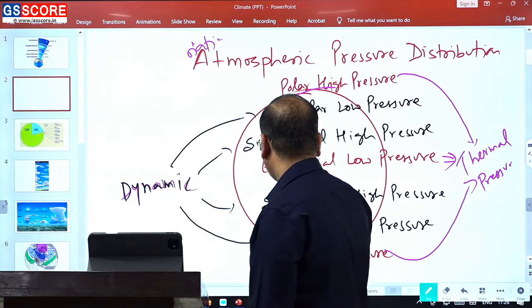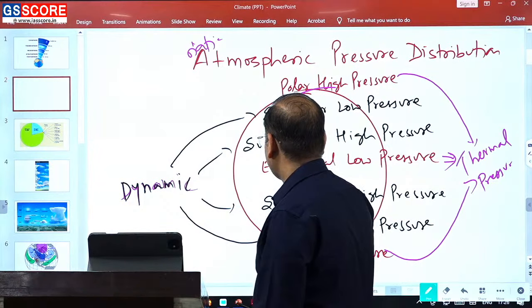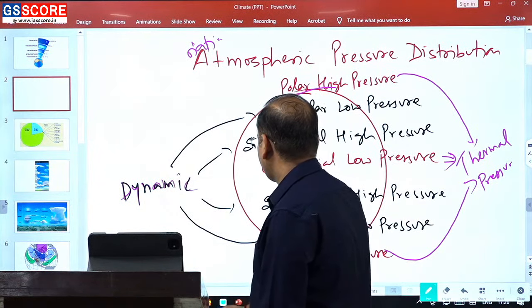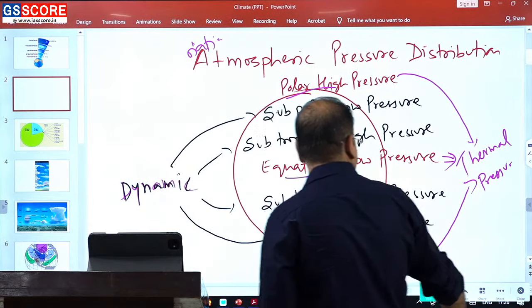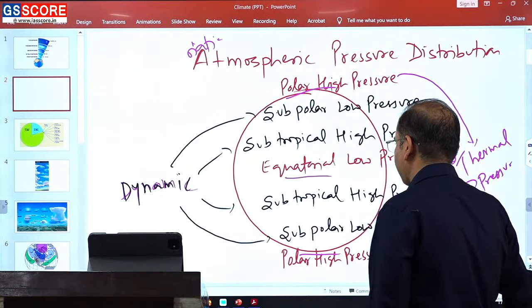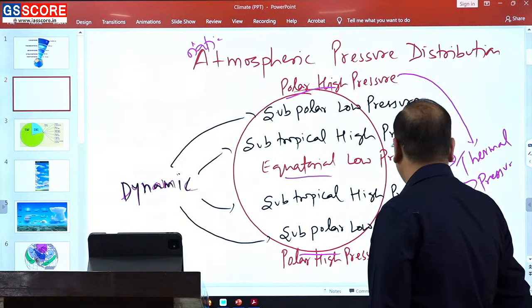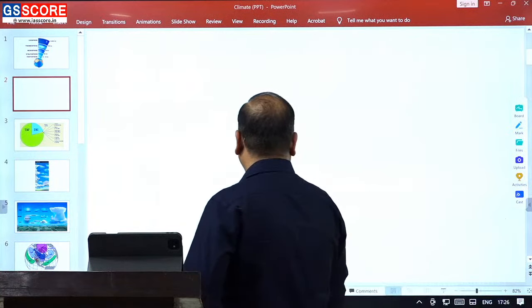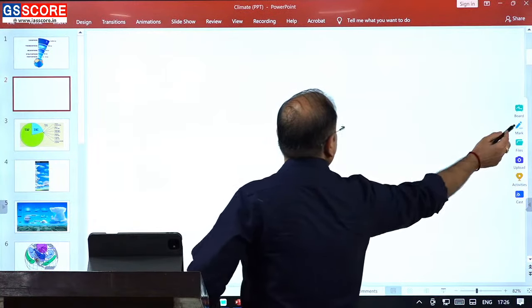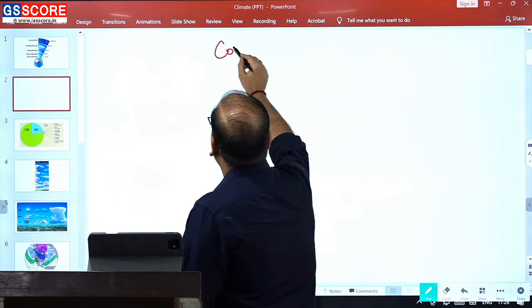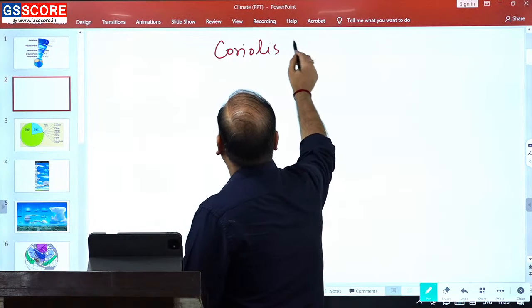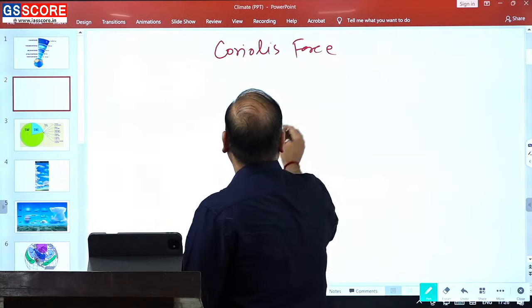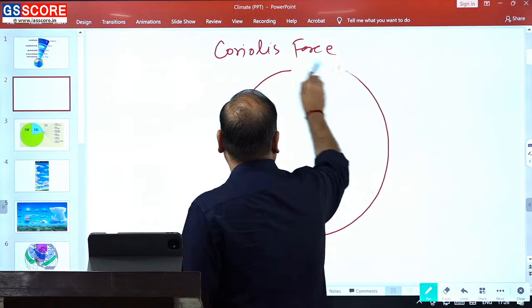Now, dynamic, as we are looking out, dynamic का role कैसे है? So, the dynamic pressure belt is associated with the Coriolis effect. Now, what is this Coriolis? Quickly look out.